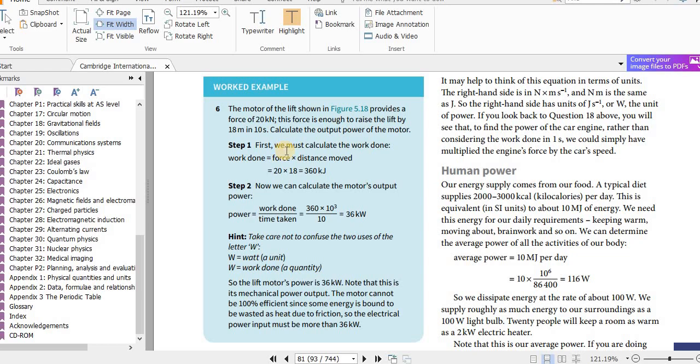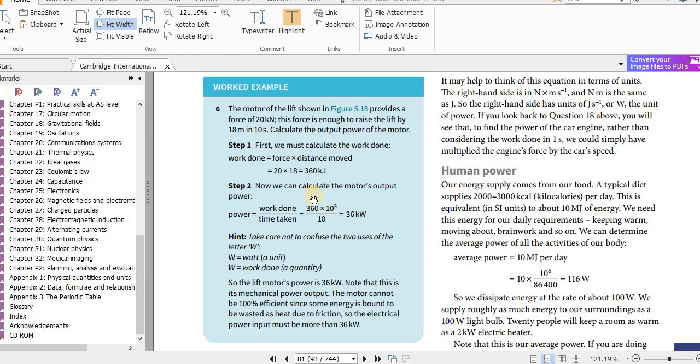So first we must calculate the work done. Work done is force into distance moved. So that is 20 kilonewtons times 18 meters. So we have this. Now we have the work done and we can find the power, because power equals work over time. And how soon does this happen? In 10 seconds. So we divide by this. All are in SI units. Here it's already in kilonewtons, so that's why we get this in kilojoules.